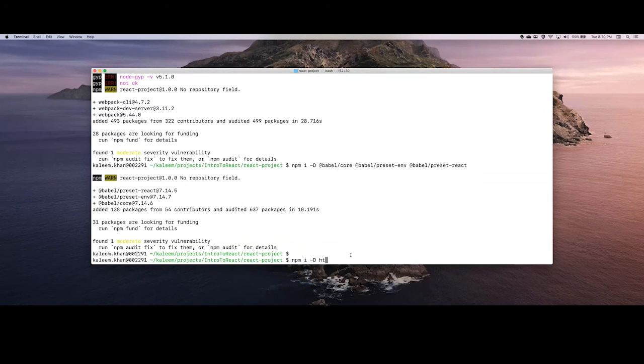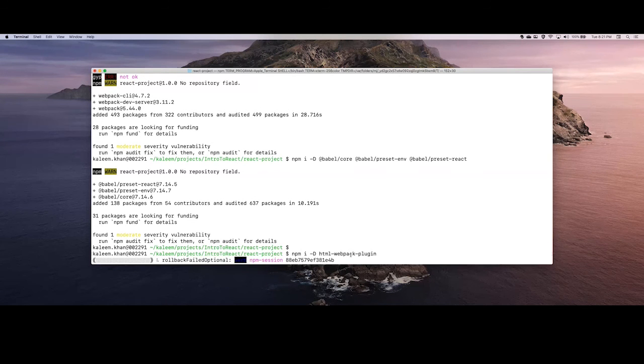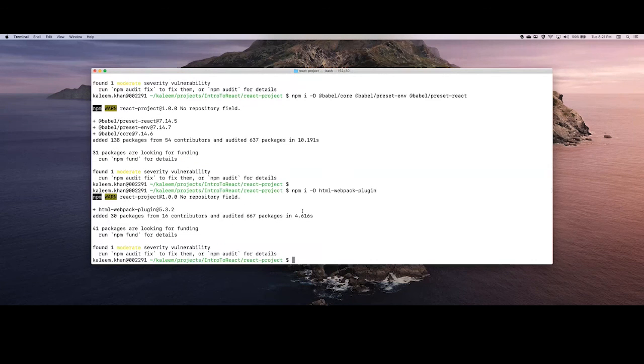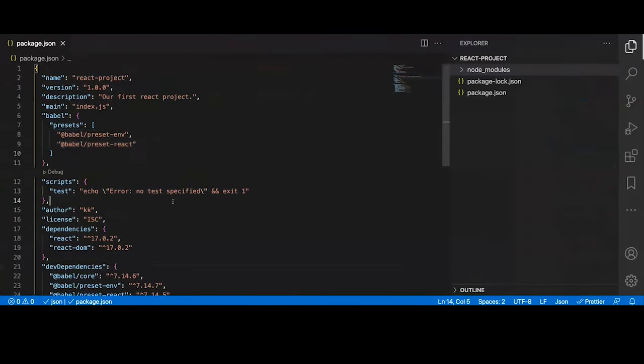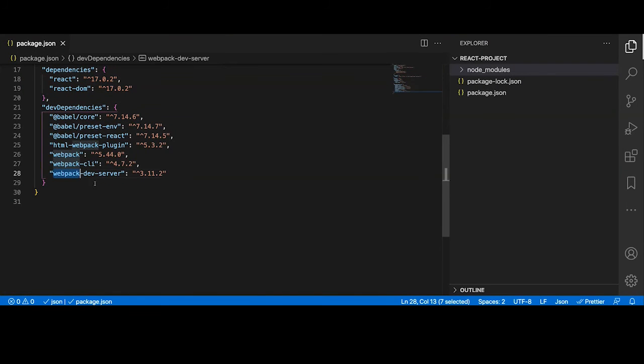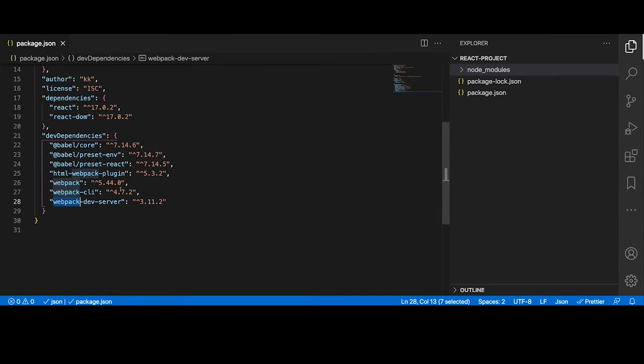That package is called html. Okay, so right now we got everything we want to build our first React project.